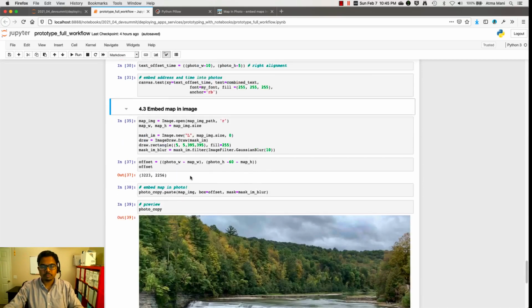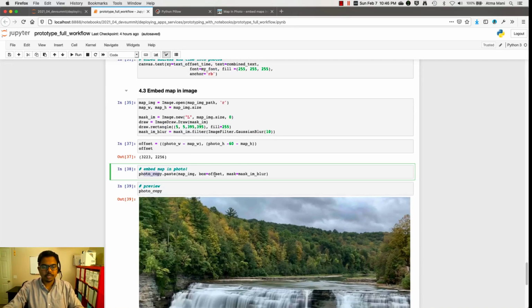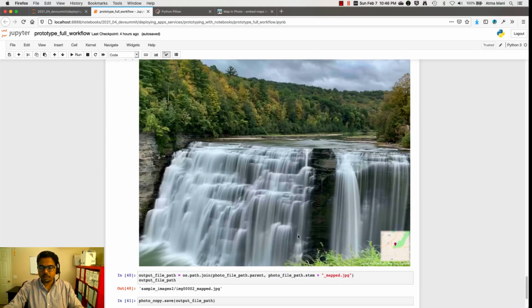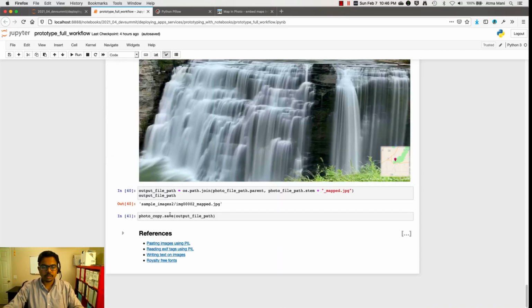Next, we do the same thing. We compute the X and Y location for pasting the map. And I found that the bottom right corner is aesthetically appealing if you want to put the map and text. And finally, we call the paste method, and we can paste the map right onto a copy of the photo object. And I'm also using a little bit of blur effect to make the transition a little bit more appealing to look at. And now we can preview the photo, the map, and the text right within the notebook. If everything looks good, I can go ahead and save it to disk. That's it. We have prototyped what the service needs to look like using a notebook.